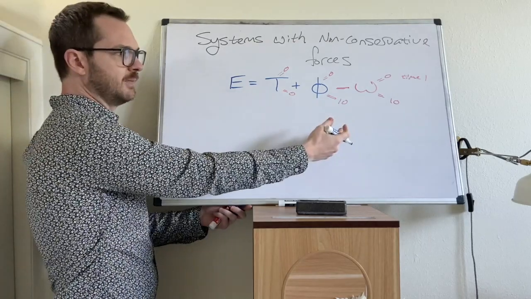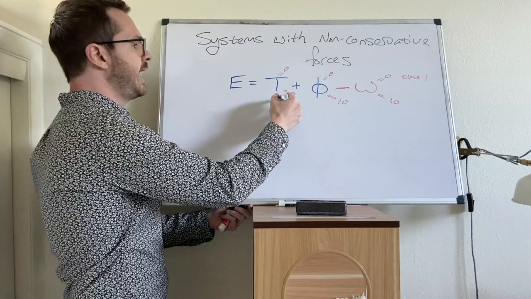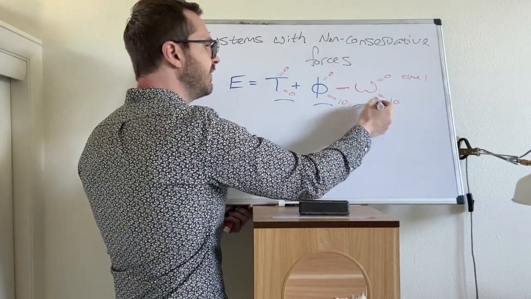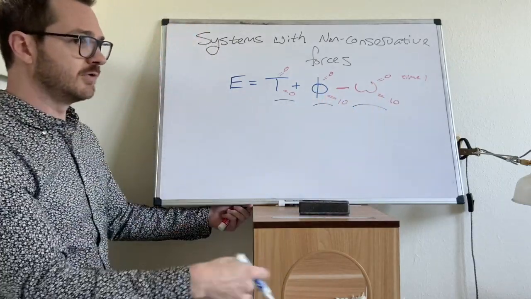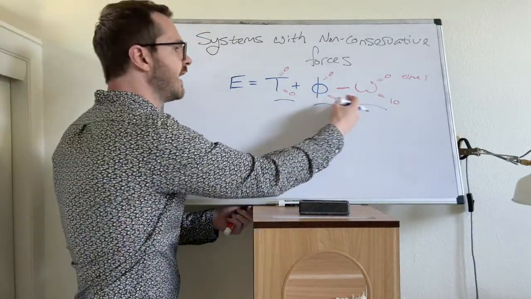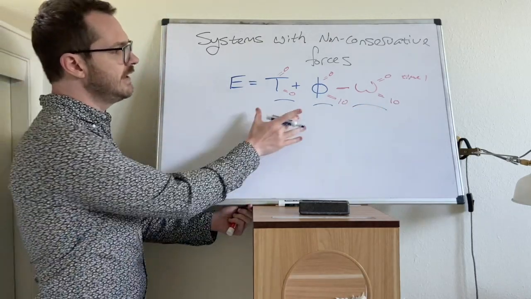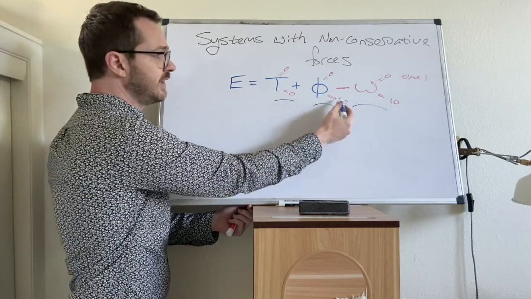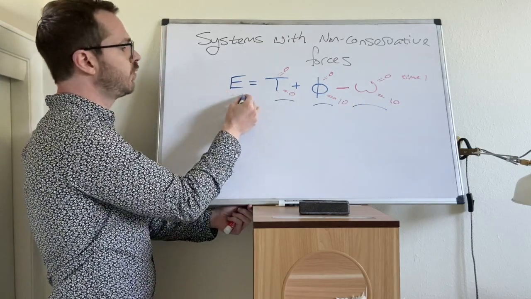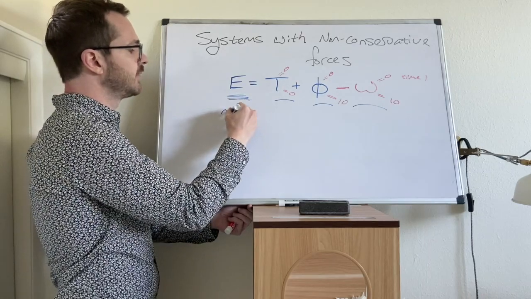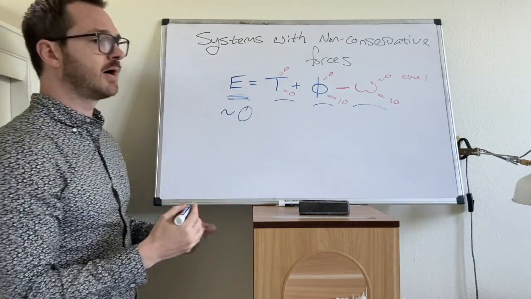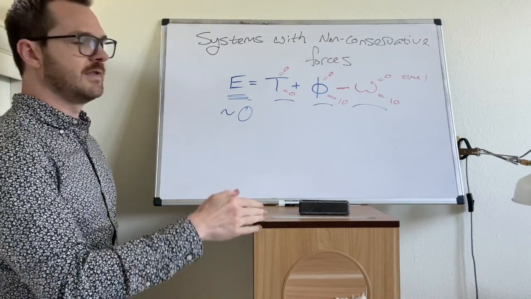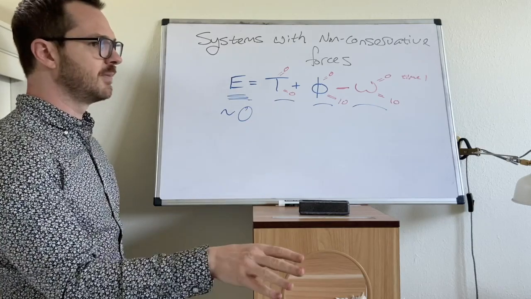If this was an experiment, or if this was a simulation, and you had access to instantaneous kinetic, instantaneous potential, and this, remember, work is an integral. So you're integrating it as you go along, and we have access to the total. If you have all of these terms, and you arrange them as such, T plus phi minus the work done, then this quantity on the left should be, and I'm going to put an approximate, it should be approximately 0. Now, theoretically, it's exactly 0, right? The energy came from somewhere, and the energy went somewhere, and it's not being created, and it's not being destroyed.